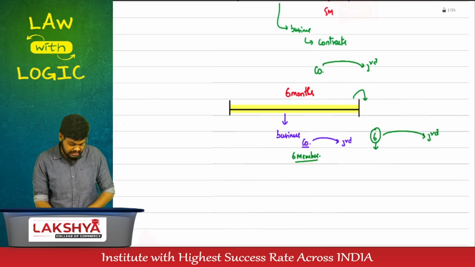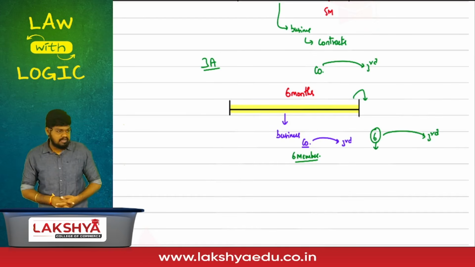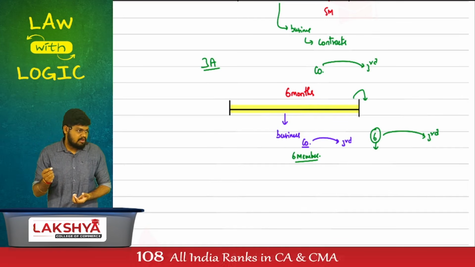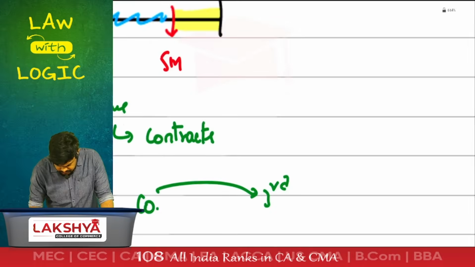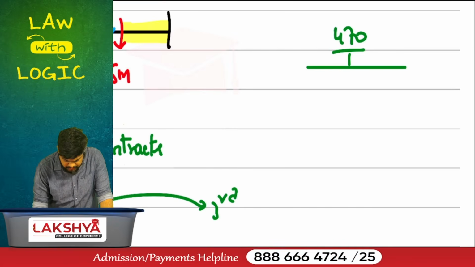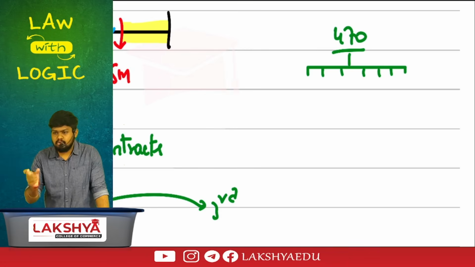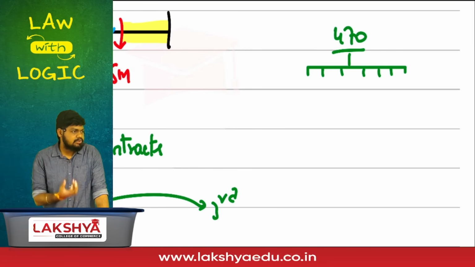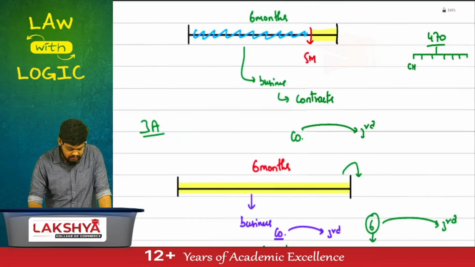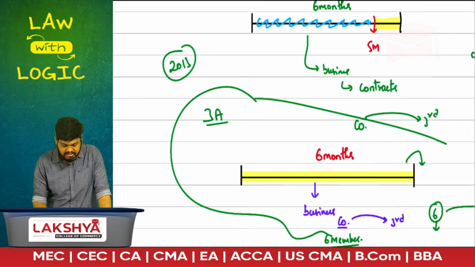There's a new addition under section number 3A. What is 3A? Whenever a new section is added and they don't have space to add it, they'll squeeze it in as capital A. We have discussed this already. How many sections are there? 470. These 470 sections have been divided into multiple chapters so that it will be easy for you to group all the relevant sections together. Each category was called what? A chapter. Now, when the 2013 Act came into existence, this logic of 6 months was not existing.